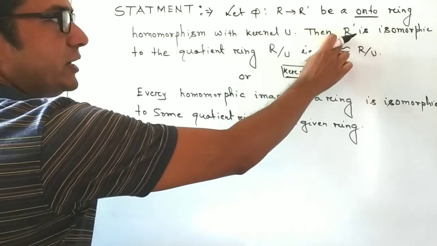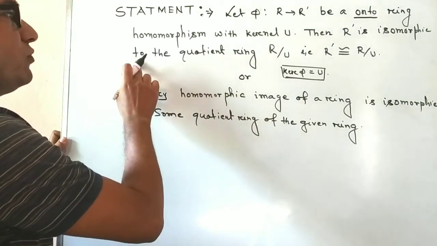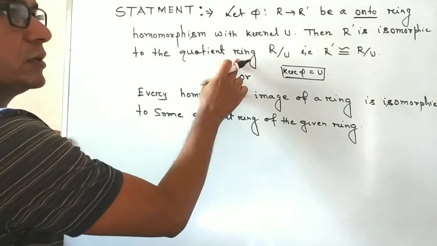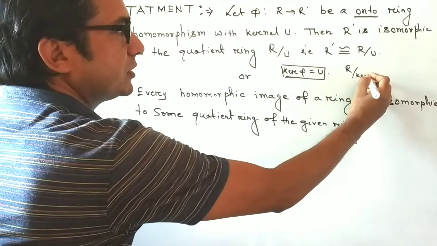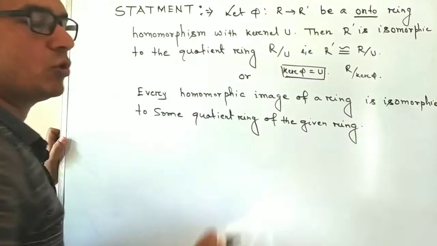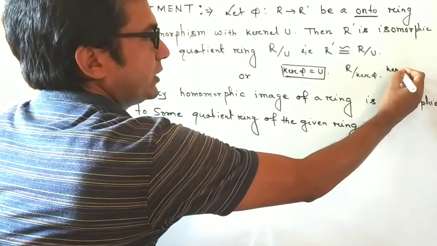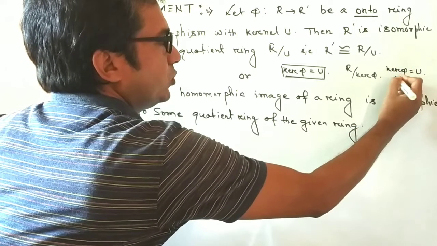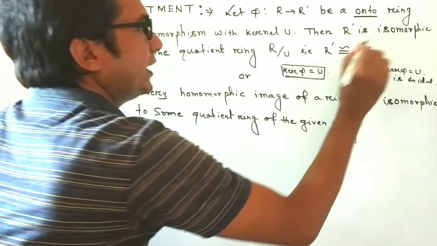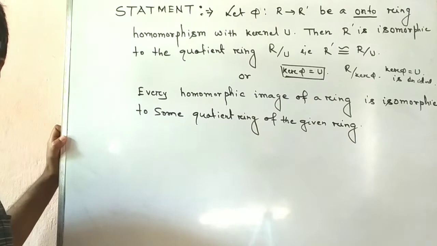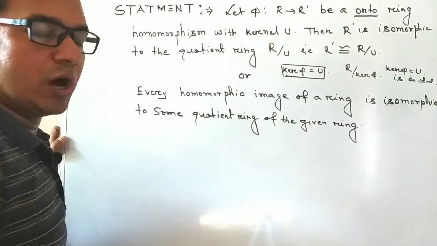Then R dash is isomorphic to the quotient ring R by U, that is, R by kernel phi. This is always a quotient ring, because we know that kernel phi equal to U is an ideal of the ring R. That is, R dash is isomorphic to R by U.